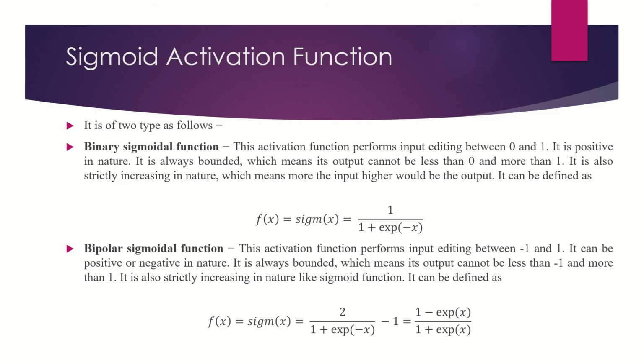This activation function can be defined as f(x) = sigmoid(x) = 2 / (1 + exp(-x)) - 1. It can also be written as (1 - exp(-x)) / (1 + exp(-x)).